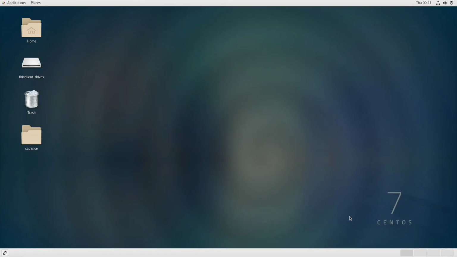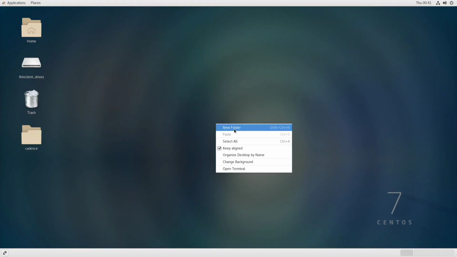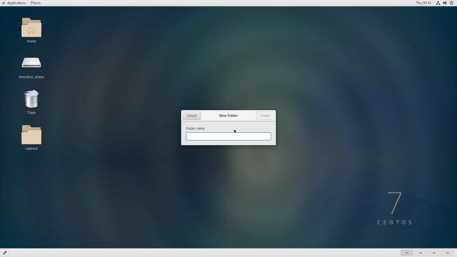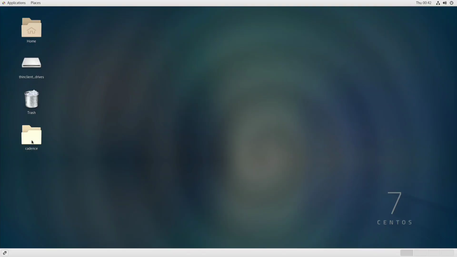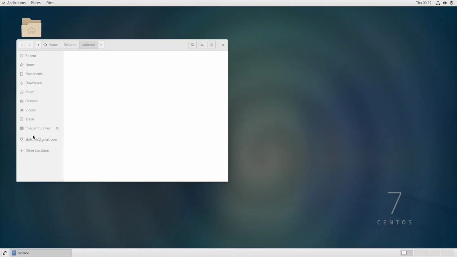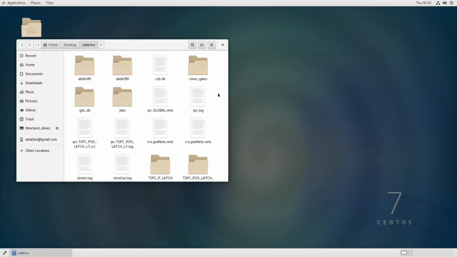So finally our CentOS 7 has been opened, and first of all you just have to do right click and click on new folder. And while making a new folder, make sure that your folder does not have any space. If you have space, then rather than using space, you better use underscore. Since I already have made a folder, I will just press cancel. My folder, which is here, Cadence, I will double click, and here you just need to right click and click open in terminal.